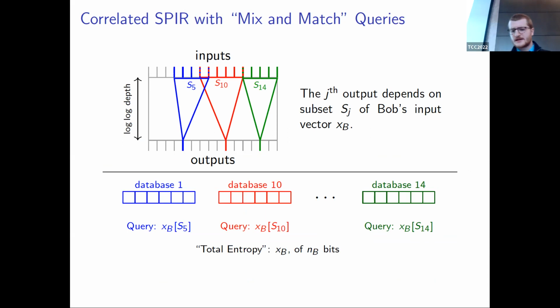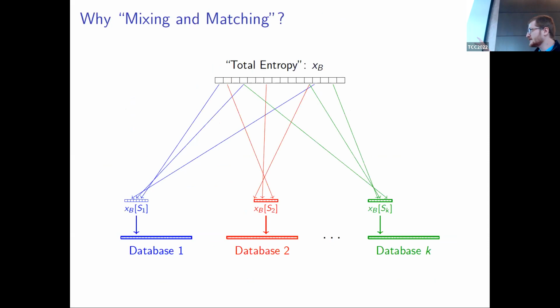So why do we call this mix and match? What can help is to view it this way. The total entropy of all of the queries is just Bob's input vector, and the way you craft all of the queries is just to mix and match the individual bits of Bob's input. It's going to be useful in building this notion.